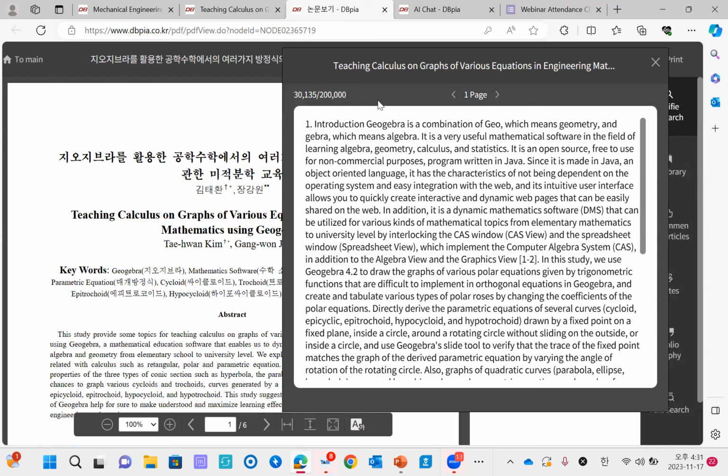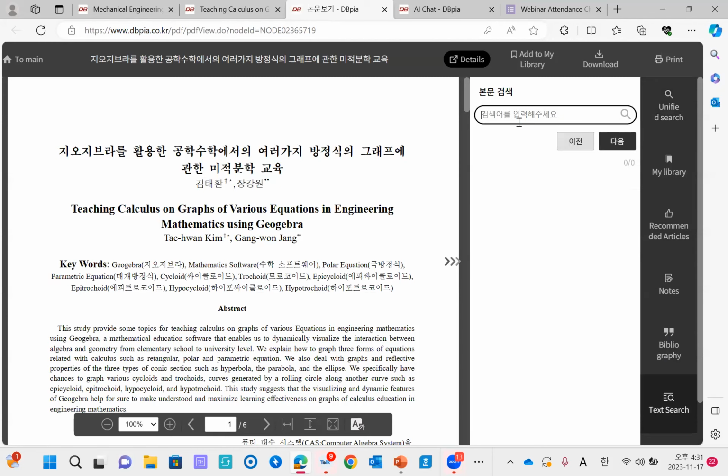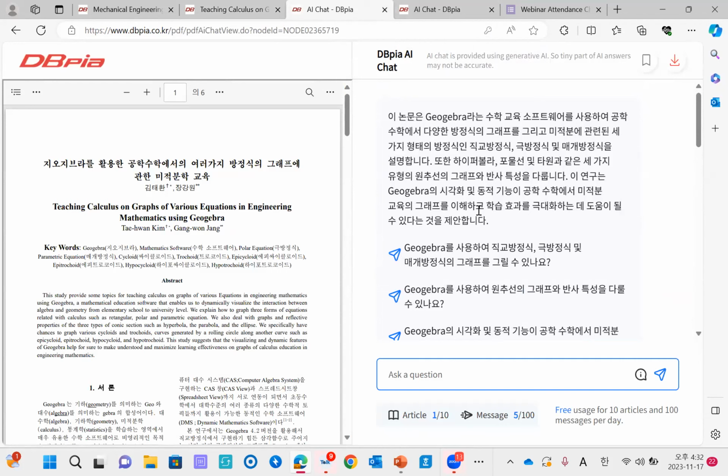And another thing I want to introduce to you is that we have these functions here. So if you want to just search text, you can also search text here, and there are many buttons here. So I think you can take some time to look around these buttons here. So this was our web viewer, and also we have AI chat too. If we click AI chat, you will see this page.